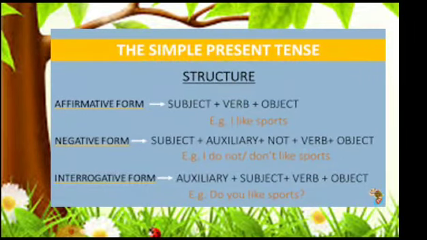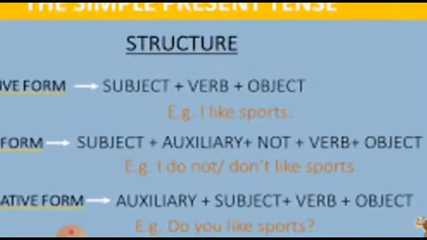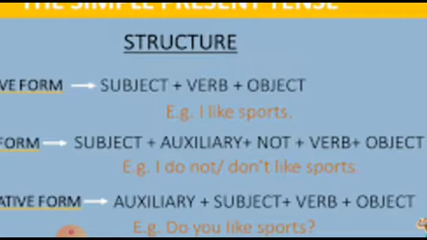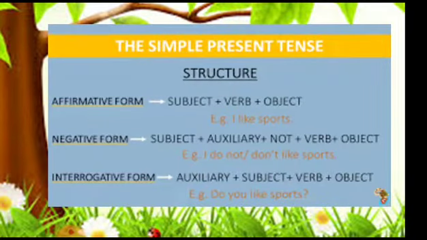When we talk about the simple present tense, the structure in the affirmative form, affirmative means positive, which is not negative, is subject plus verb plus object. Here is one example: I like sports. So, I is the subject, like is the verb, and sports is the object.